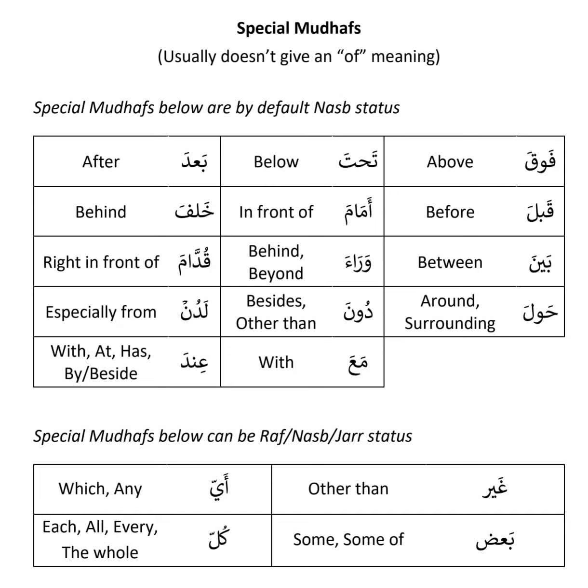We have learned idafa, that is, if there are two isms, where one is mudaf and the other is mudaf ilayh, then there is an "of" in between both of them. Now, in this lesson, which is part B, we're going to learn some special mudafs.